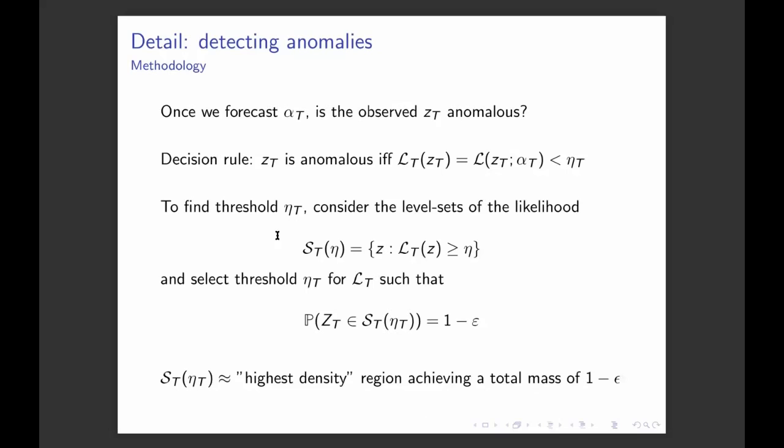So it's the set of all possible observations whose likelihood is larger than some threshold eta, and such that the probability of the observations under the model falling into that level set is equal to 1 minus epsilon, so 95%, for example. In the end, the decision rule is really simple. You look at the observation at t, you compute its log likelihood, and if it's smaller than some threshold eta_t, you say that it's anomalous. And eta_t is constructed using a Monte Carlo method.